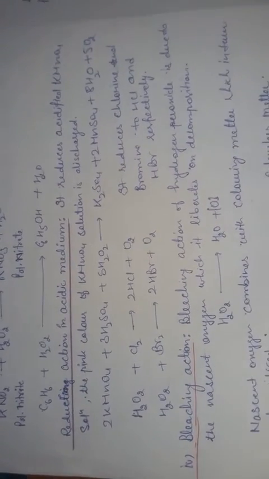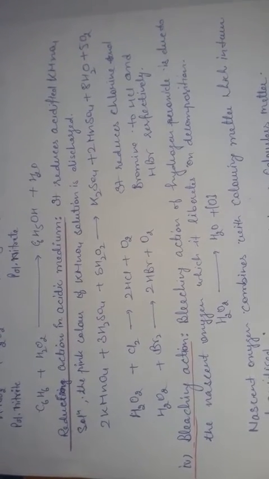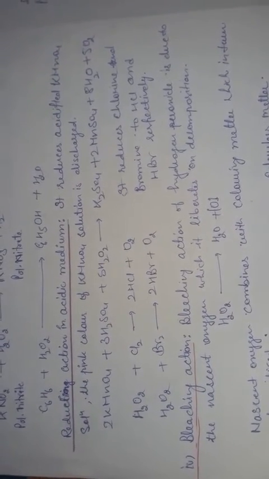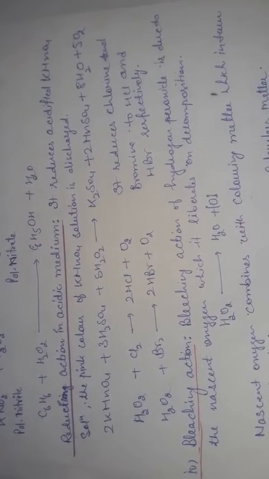The reducing action in acidic medium: hydrogen peroxide shows reducing agent character in both acidic and basic medium. So firstly we discuss the acidic medium, what reaction we get when we treat hydrogen peroxide in the acidic medium.